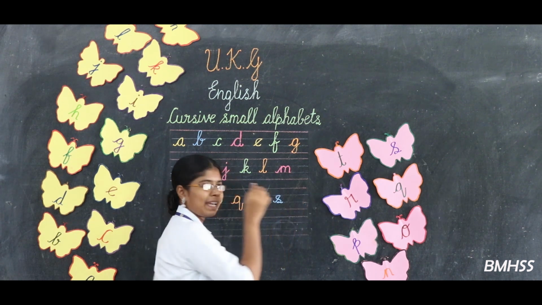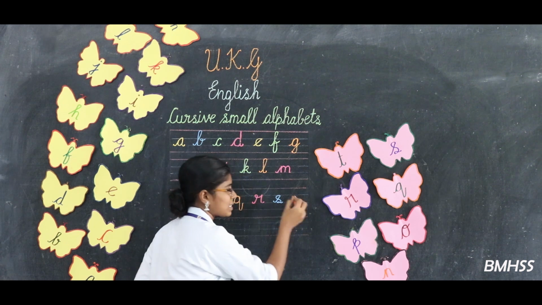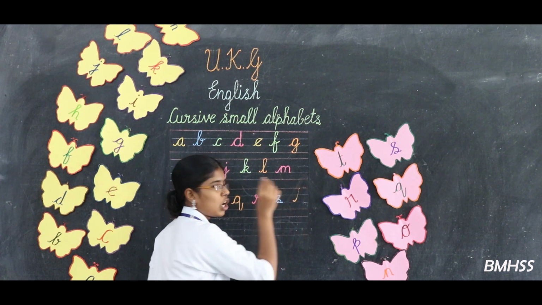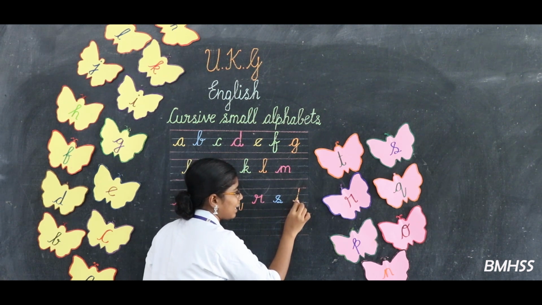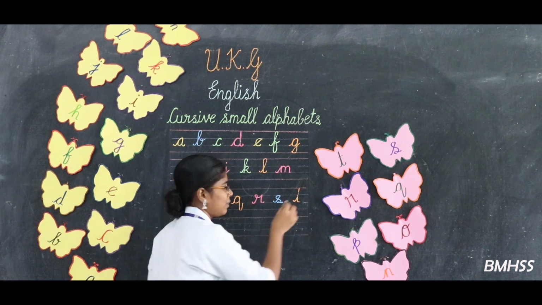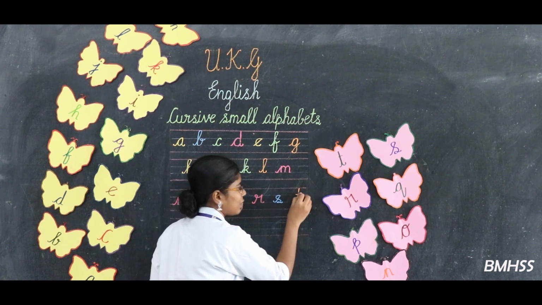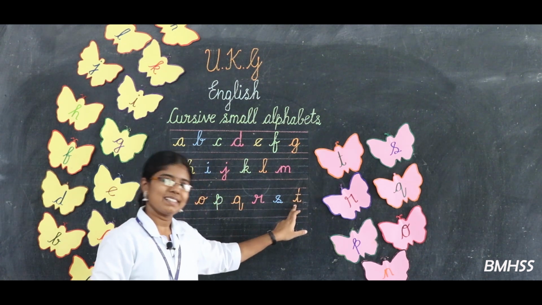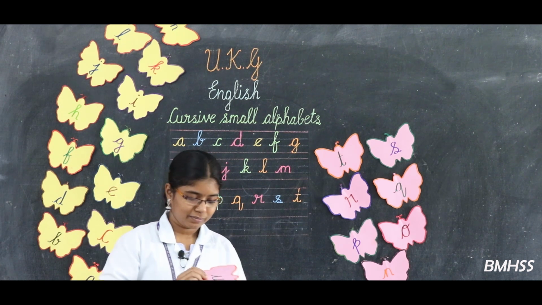Look at the board again. You can keep the pencil on the third line. From here you can start from the small bend. Go up and touch the top pink line. Come down with the same line and then touch the bottom blue line. Finish it with the small bend. In between we can write one sleeping line. This is the letter T. Very good children. The next letter.